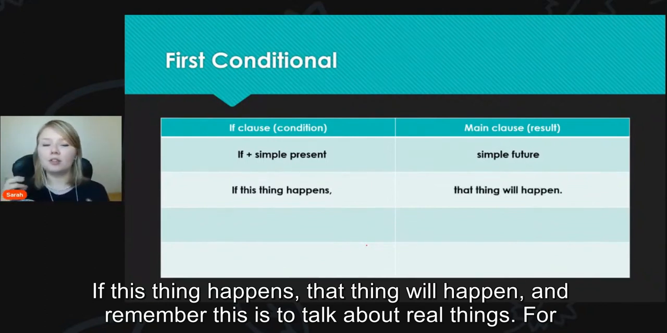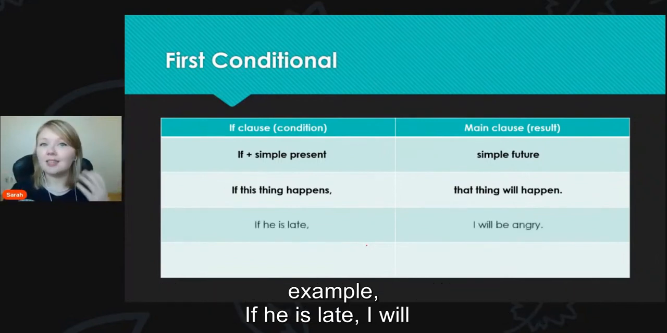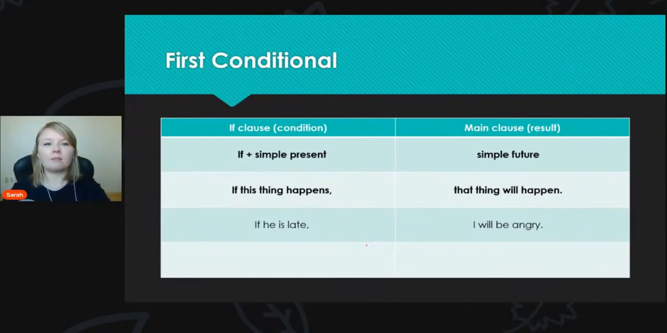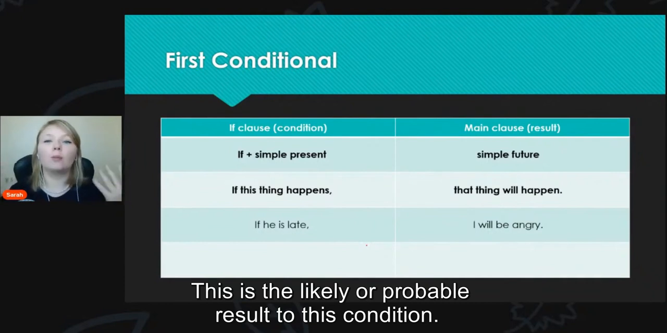And remember, this is to talk about real things. For example, if he is late, I will be angry. Maybe I'm waiting for my friend. Oh, he is always late. If he is late today, I will be angry. This is the likely or probable result to this condition.